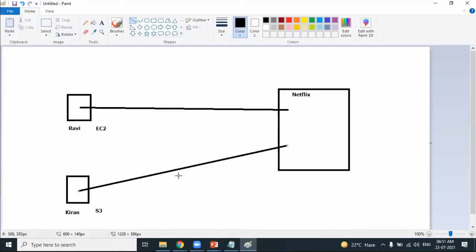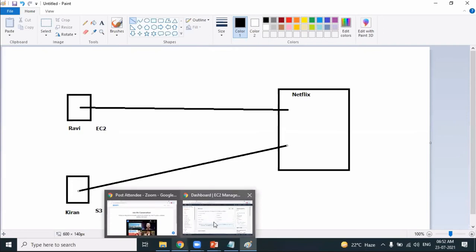Let's follow this diagram. We have to create two users, Ravi and Kiran. Ravi should have access to only one service, EC2. Kiran should have access to only one service, S3. This is our plan. So the first step is to log into the root user.